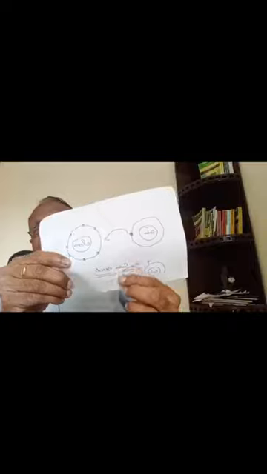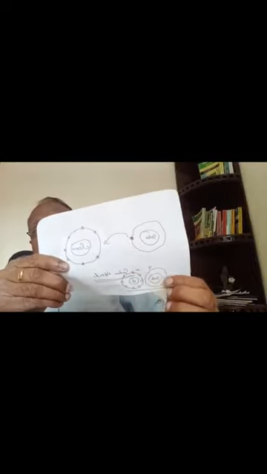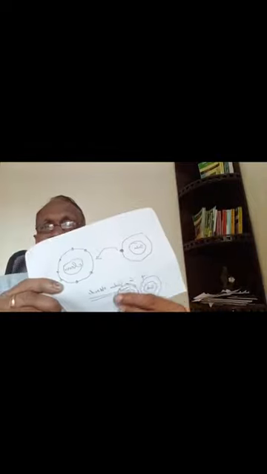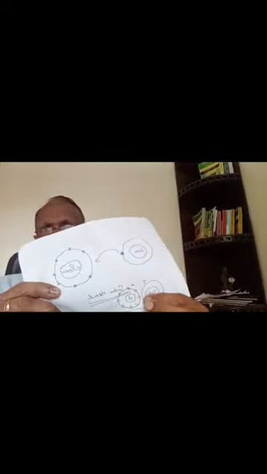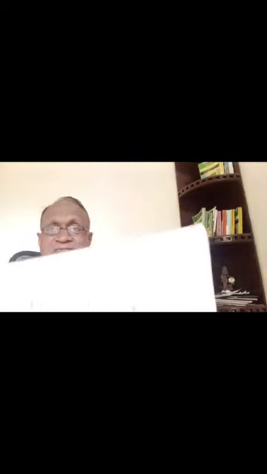Here chlorine gets 8, no extra electron in the outermost orbit, but they will form a new substance, salt, that will go together. So all the action taking place in this universe is based on this type of chemical reaction,